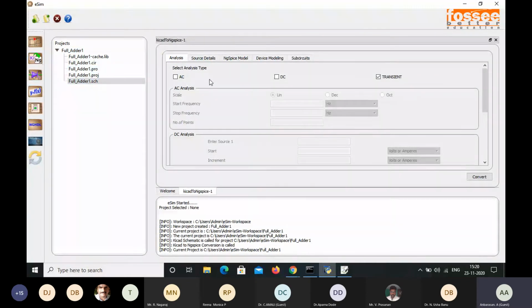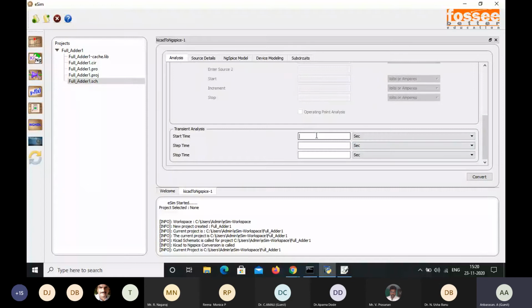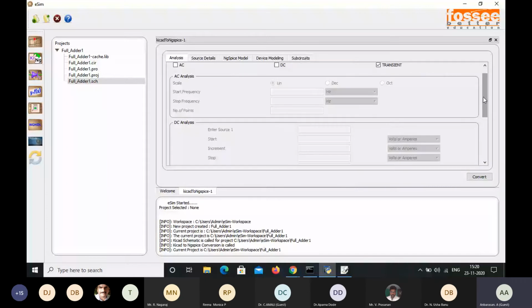Here for analysis, as usual we are going to select the transient analysis. For this transient analysis, the start time I'm going to give as 0 millisecond, step time 10 millisecond, and then stop time 100 milliseconds. So this is the analysis. Actually, here we go for the transient analysis with various start time, step time, and stop time, and the next one is the source details.